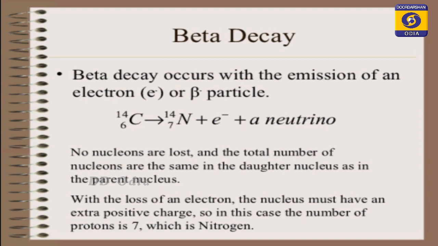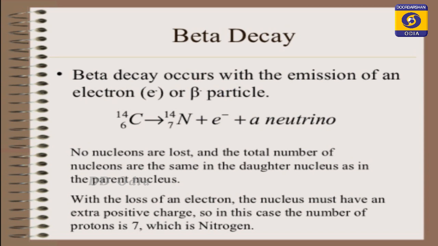So no nucleons are lost, and the total number of nucleons in the daughter nuclei is the same as in the parent nucleus. With the loss of the electron, the nucleus must have an extra positive charge.